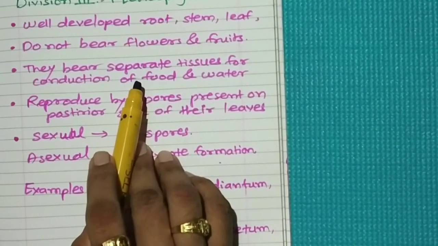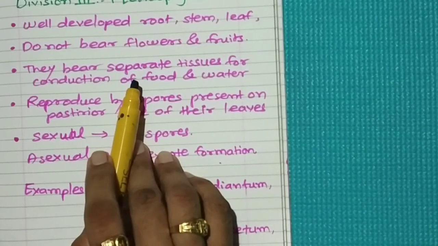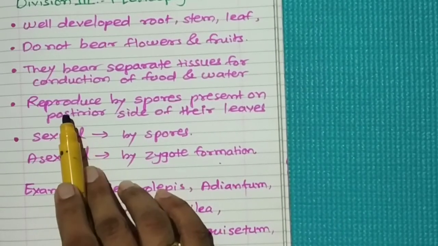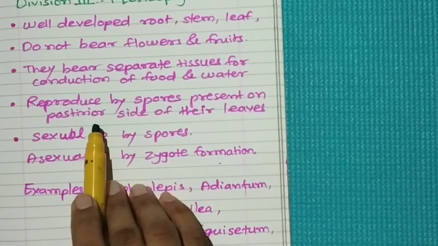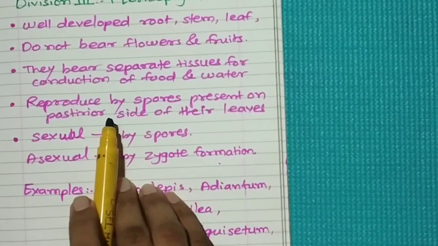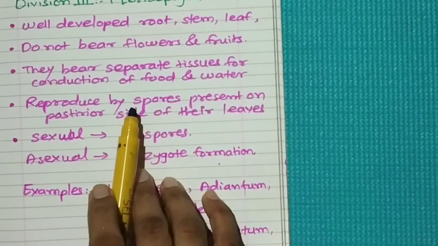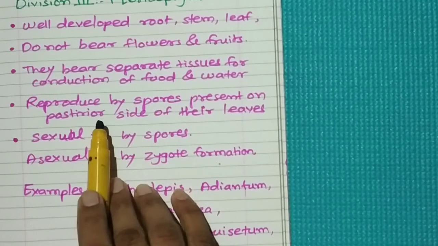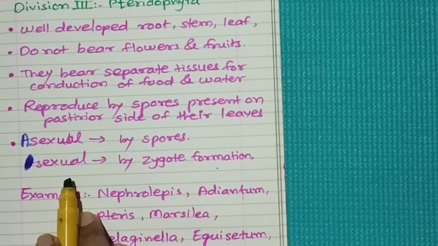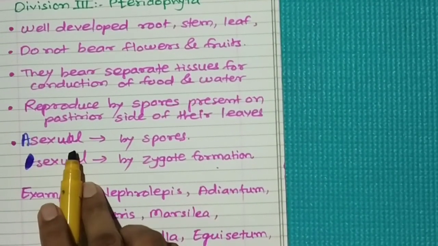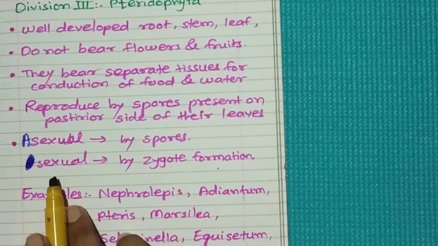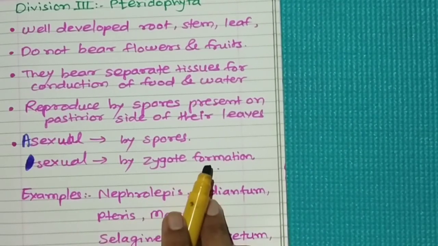Hence they are also called vascular. Xylem and phloem tissues are present there for carrying food and water. Pteridophyta plants reproduce by spore formation. The spores are present on the posterior side of their leaves. उनके लीव्स के पोस्टीरियर साइड पे, पिछले हिस्से पर प्रेजेंट स्पोर्स के जरिए वो रिप्रोडक्शन करते हैं. Some plants included in division Pteridophyta perform asexual reproduction by means of spores, and some plants perform sexual reproduction by zygote formation.